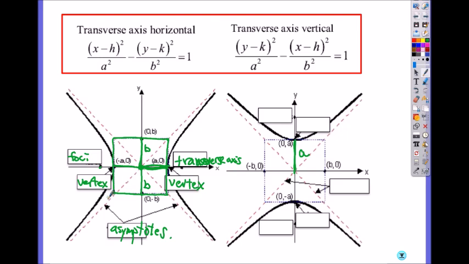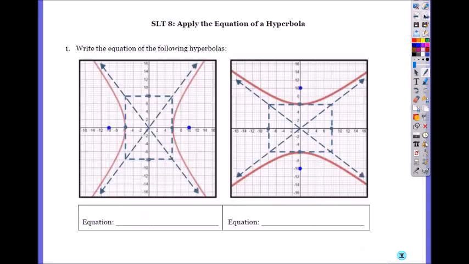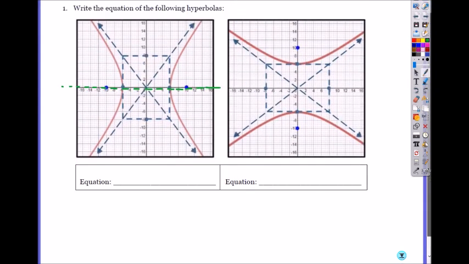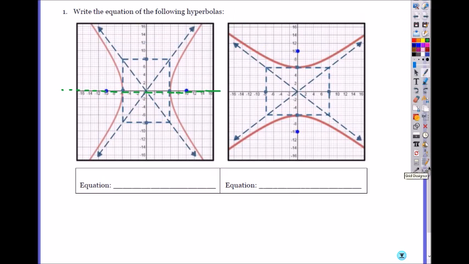Okay? So let's try an example question. So here, where's your transverse axis? Horizontal, right? So what comes first then? X comes first. So it's x.